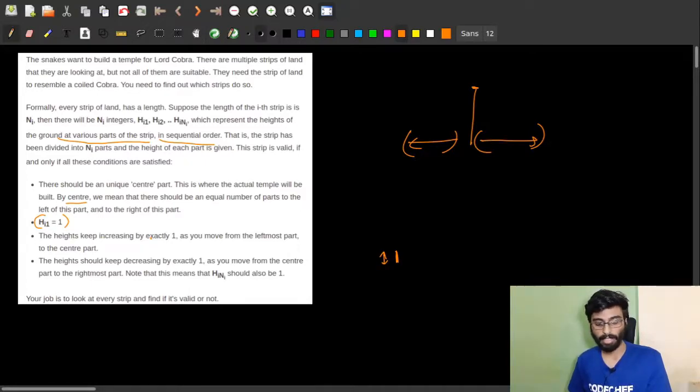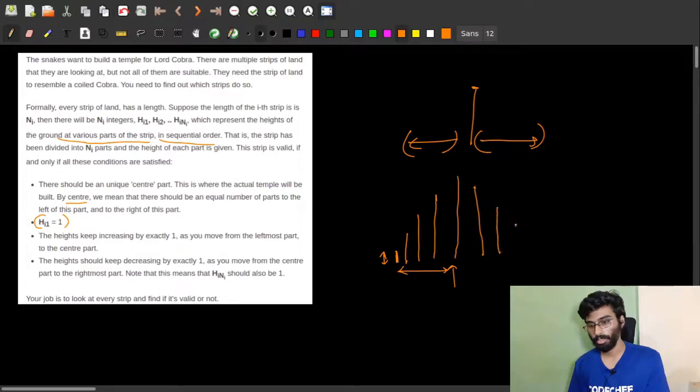The height keeps increasing by exactly 1 as you move from the leftmost part to the center part. As you move to the center part, the height should be exactly increased by 1. So like this, if this is the center part, then from the leftmost to the center, the height should be increased by 1 like this till it arrives at the center. The height should keep decreasing by exactly 1 as you move from the center part to the rightmost part. Note that this means that h of n should also be 1. Means from the center to the rightmost part, the height should decrease by 1 with each part. So the last part should also be of height 1.